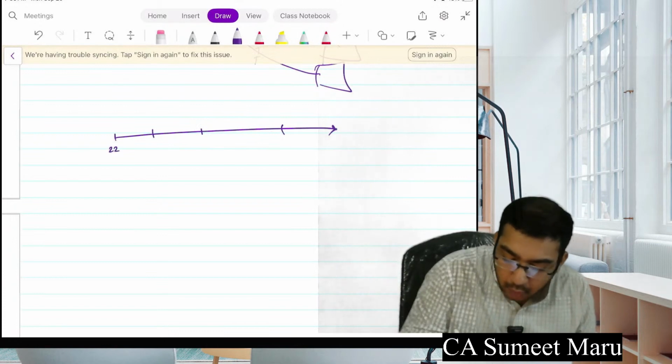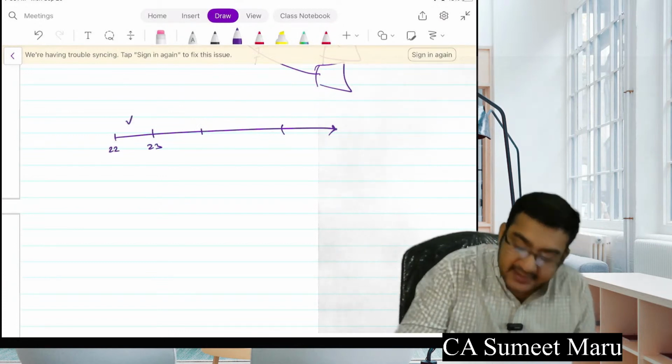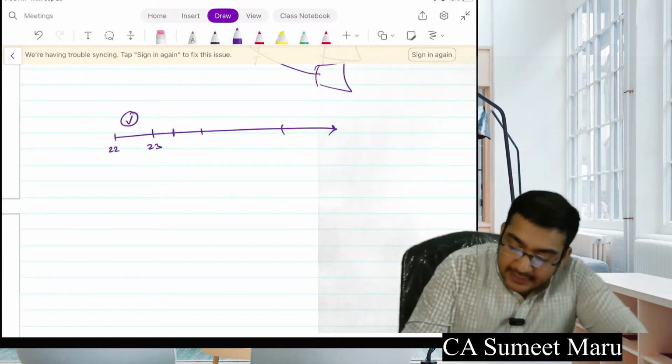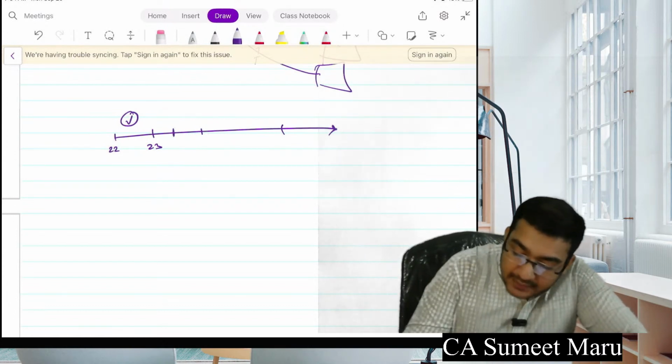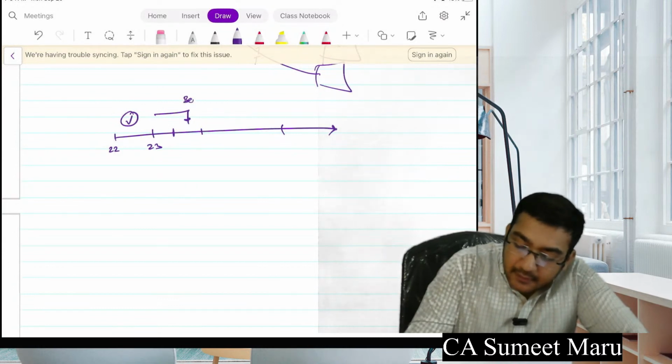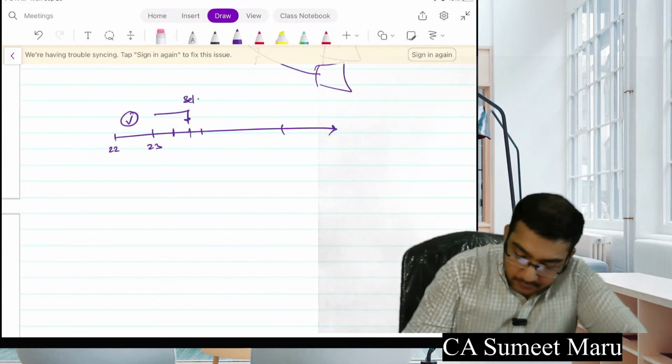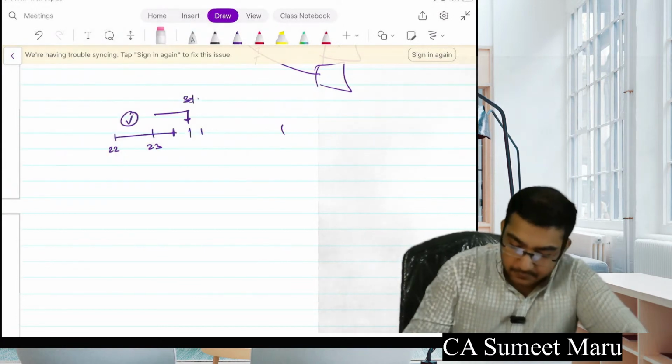Financial year 22-23, I should file this return within due date. Okay, due date of return filing is here somewhere. After this, if you file, this is a belated return. Let me draw it nicely.